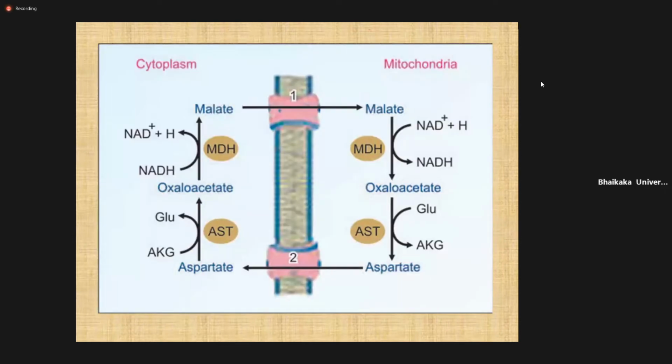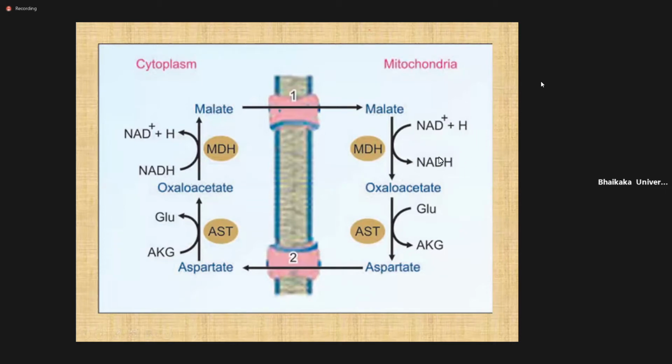So here you can see this is the mitochondria. This is the inner mitochondrial membrane, and this is the inner and outer, and this is the cytoplasm. This is the matrix of the mitochondria, and this is the cytoplasm. Here you can see malate is converted into oxaloacetate with the help of the malate dehydrogenase enzyme.